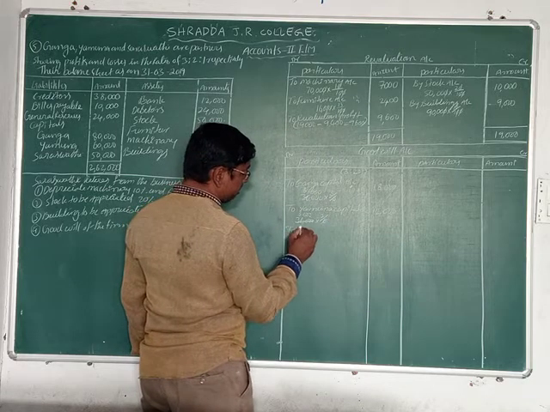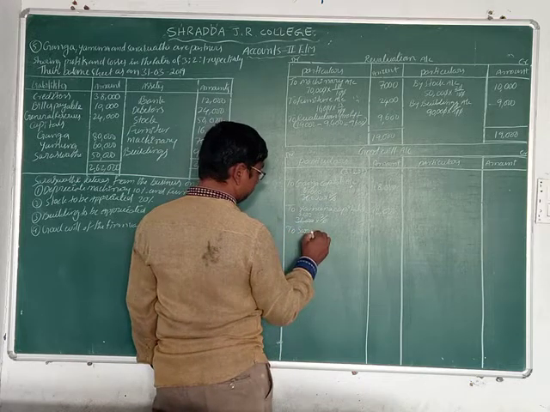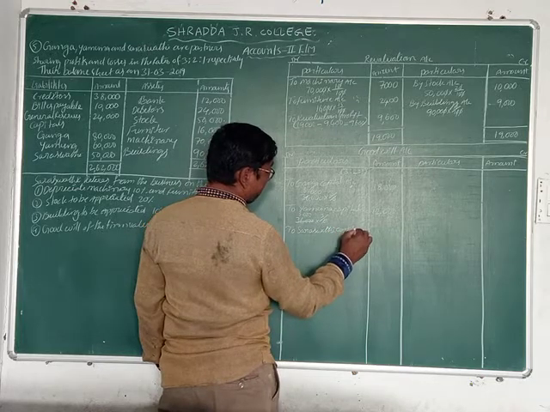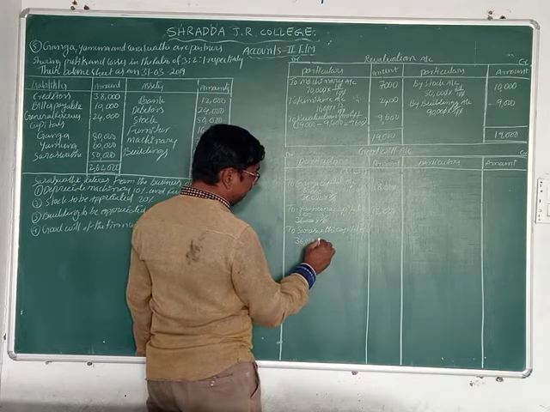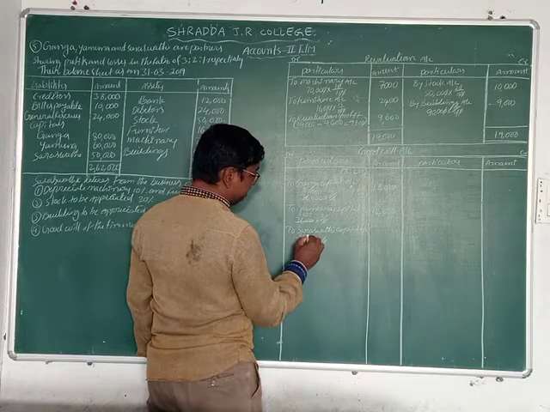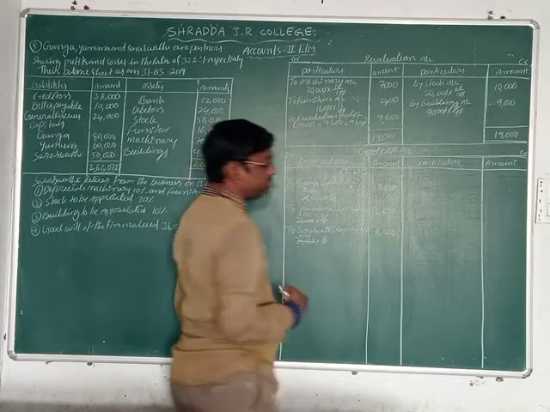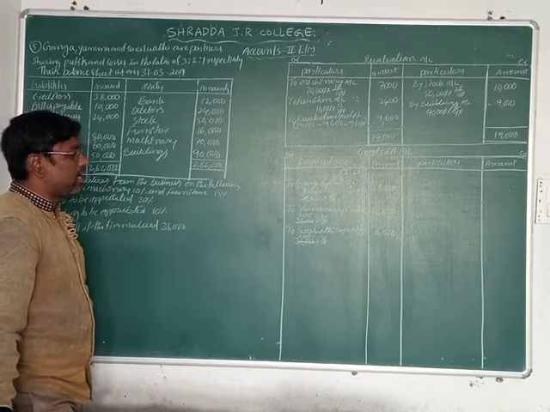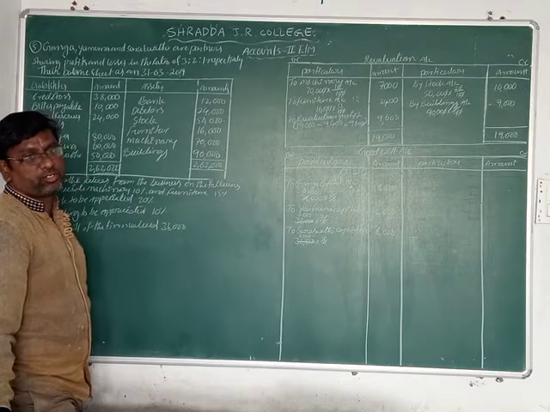Next, Saraswati capital account: goodwill value is 36,000 into ratio 1/6. 6 ones are 6, 6 sixes are 36. The amount of Saraswati is 6,000 rupees. 18,000 rupees for Ganga, 12,000 rupees for Yamuna, and 6,000 rupees for Saraswati. This is the goodwill distribution, students.